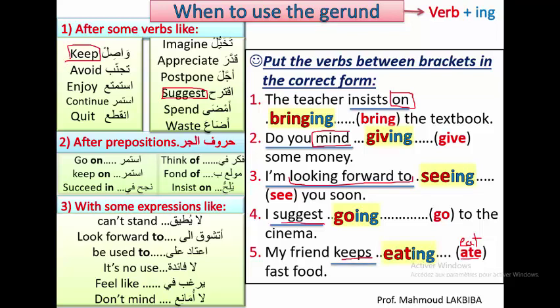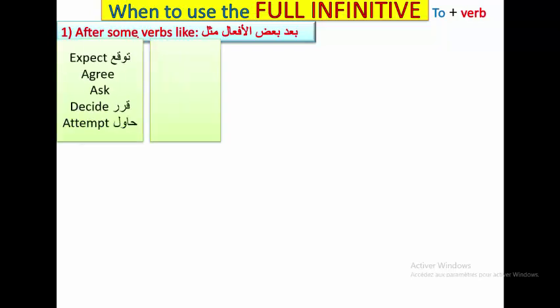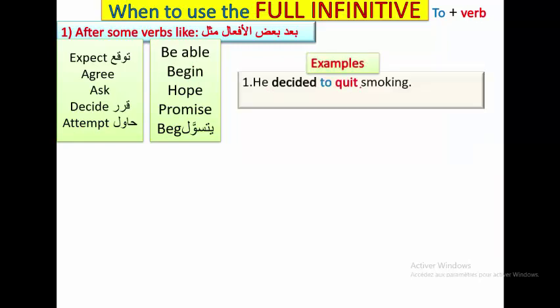Let's move on to the infinitive, in which we have two types. We start with the full infinitive, which is to plus verb, and also it is used after some verbs. It's like the gerund, but we have other verbs, like these ones: expect, agree, ask, decide, attempt, be able to, begin, hope, promise, beg. Examples: he decided to quit smoking. So to quit is to plus verb, which means full infinitive, and we have it because we have the verb decide before, and decide is one of these verbs.